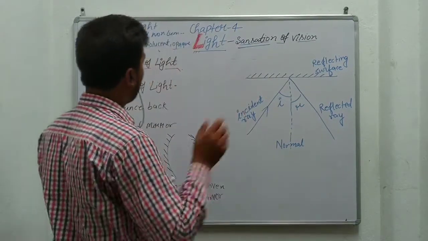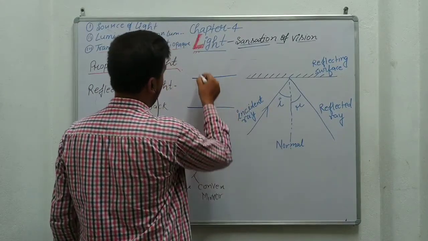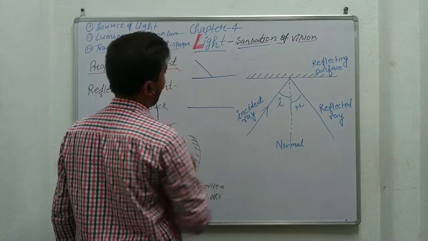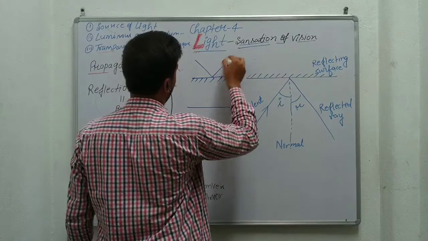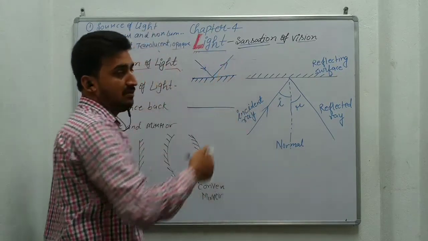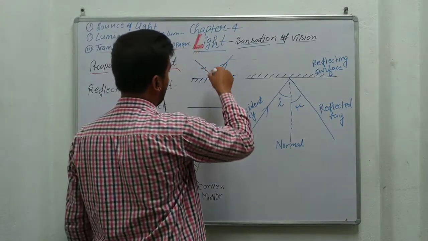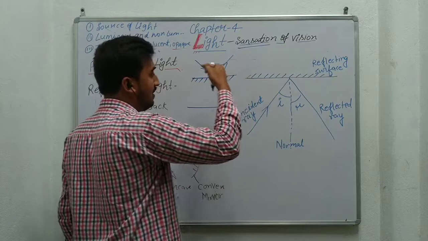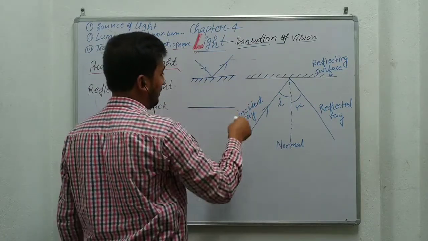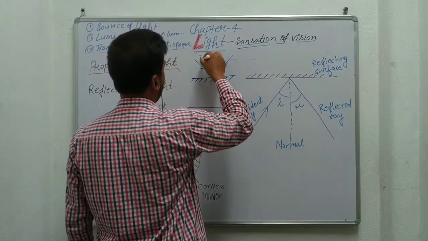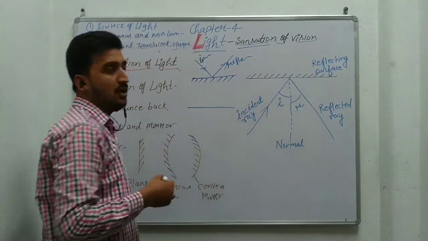Here we have to understand only two, refraction and reflection. When light falls on this surface, 100% of the light reflects from this surface back into the same medium. This is the concept of reflection. When light falls on this surface, 100% of the light bounces back in the same medium. This is the incident ray, and this is the reflected ray. Incident ray and reflected ray. This is the concept of reflection.